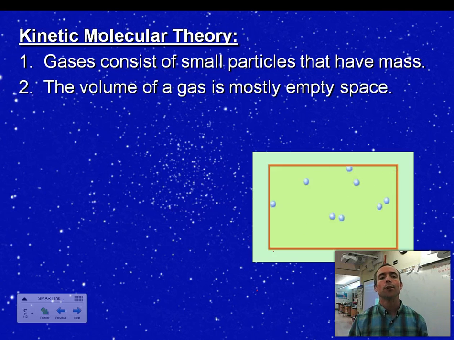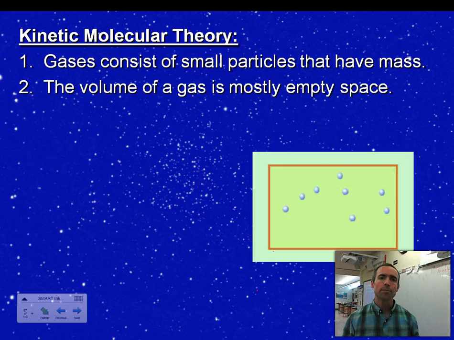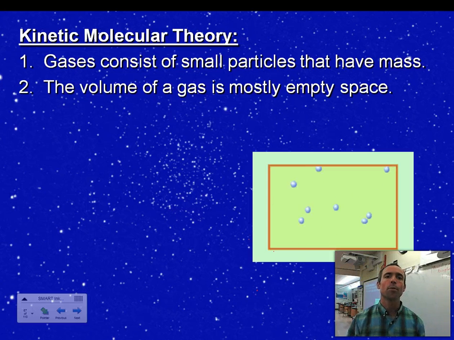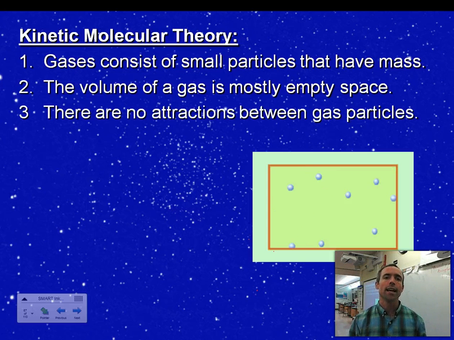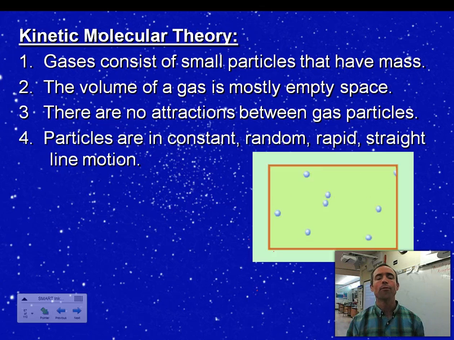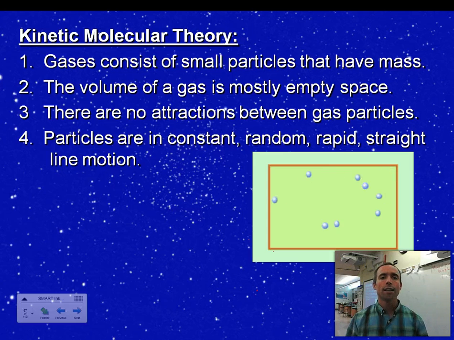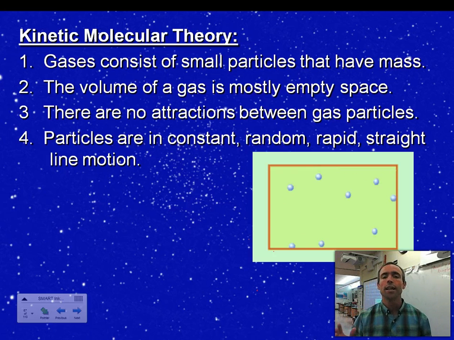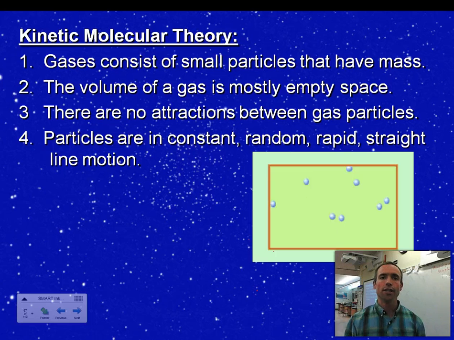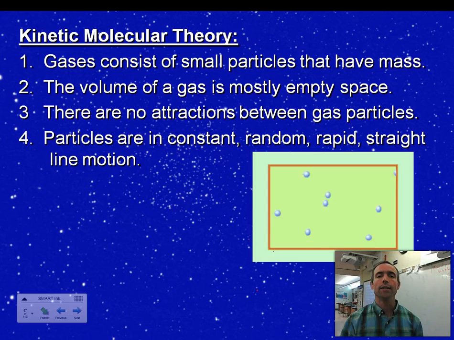Number two, the volume of a gas is mostly empty space because these particles are super small. And as we've said previously, they basically have no attraction between them, so they don't stick together, they want to move apart. Point number four, if you look closely, you can see that these particles are in constant, random, rapid motion, but most importantly, it's straight line motion. So the particles, because there's no attractions, don't influence the trajectory of each other. They go in a straight line until the next collision where they're redirected in a different direction.